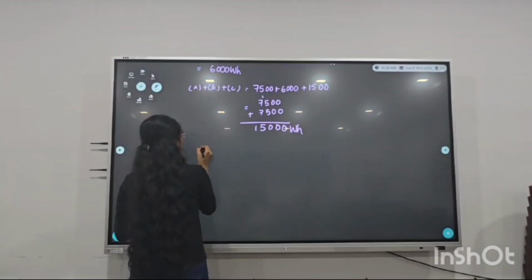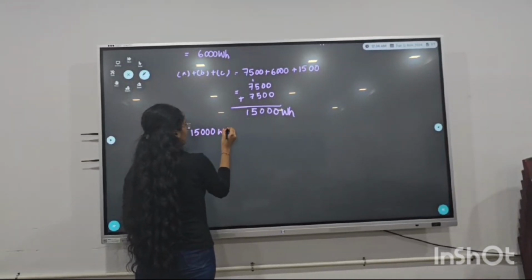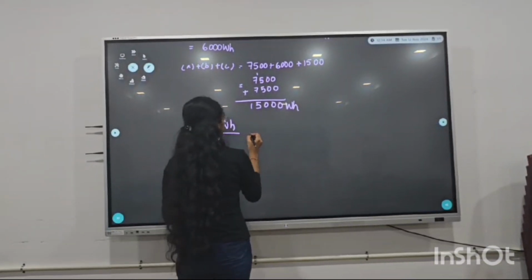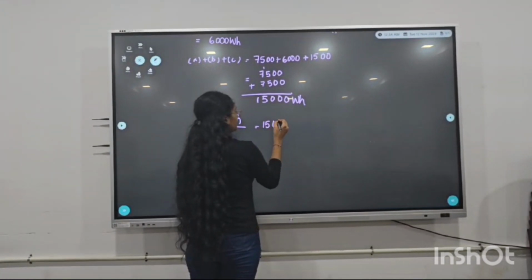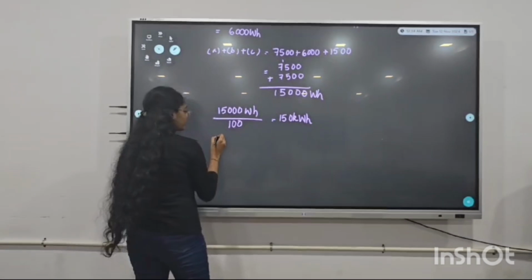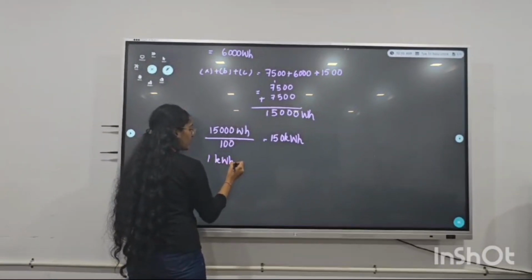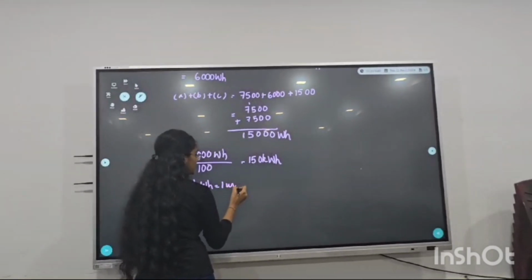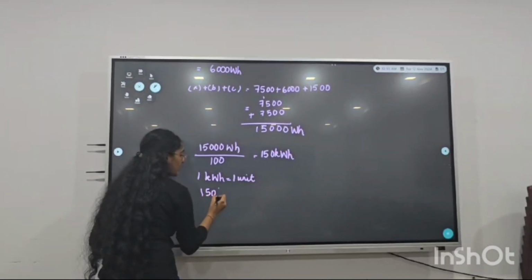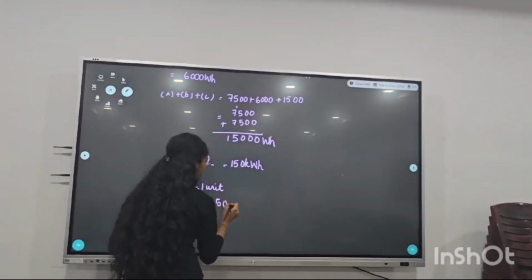Therefore, 15,000 watt-hours divided by 100, which gives 150 kilowatt hours. So 1 kilowatt hour is equal to 1 unit. Therefore, 150 kilowatt hours is equal to 150 units.